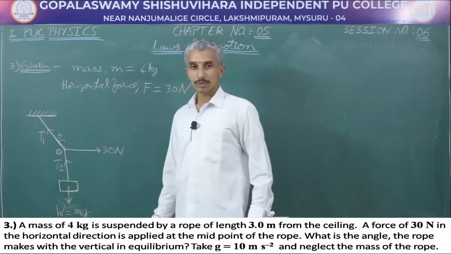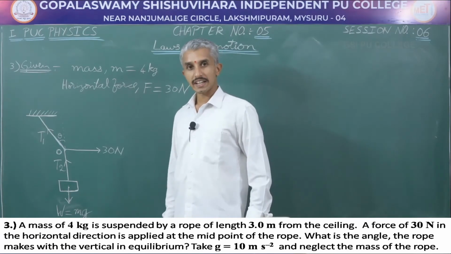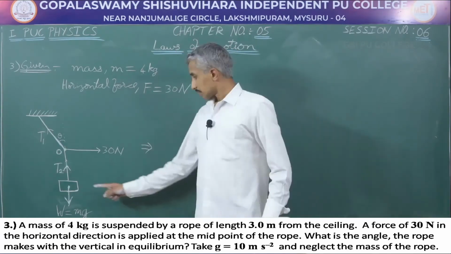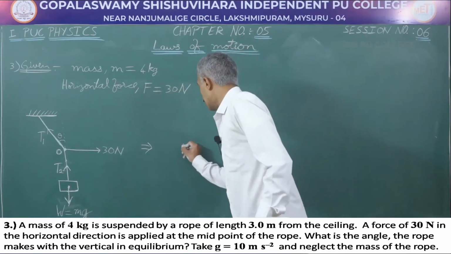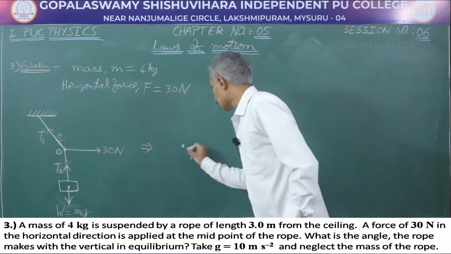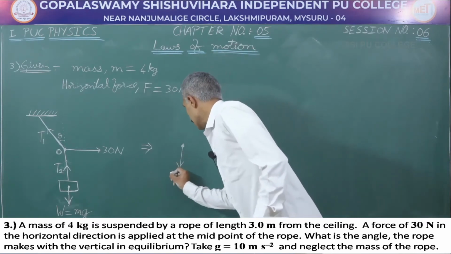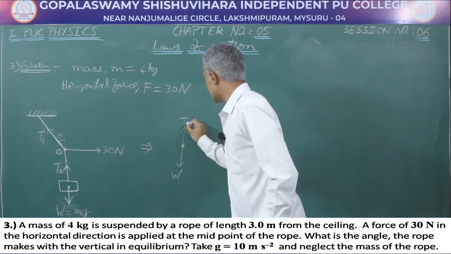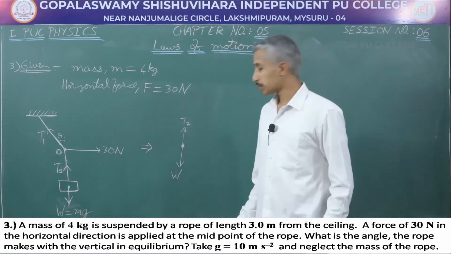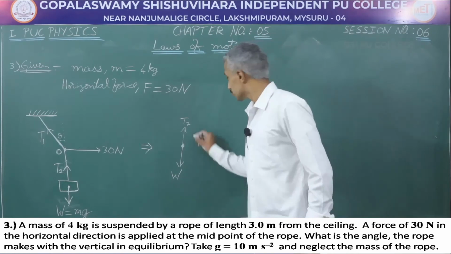From this diagram, we will be making two free body diagrams further. Here in the diagram, at the center of the mass there are two forces acting. One is the weight acting vertically down and the tension T2, which is equal and opposite to the weight of the object.